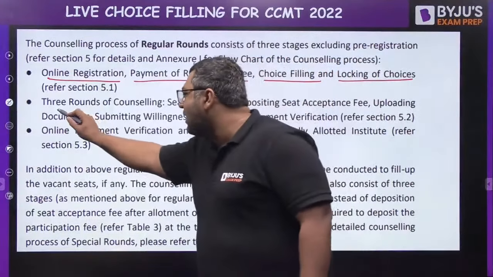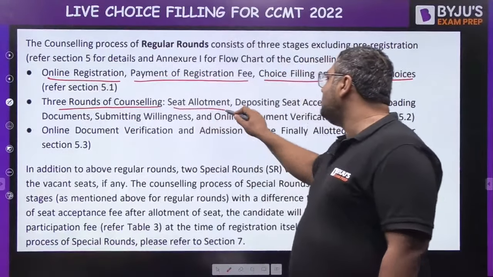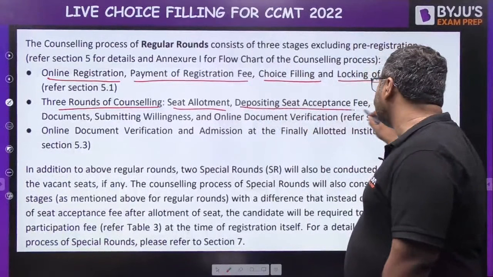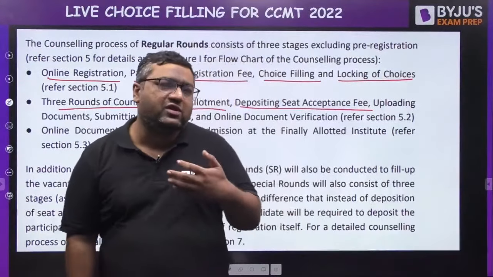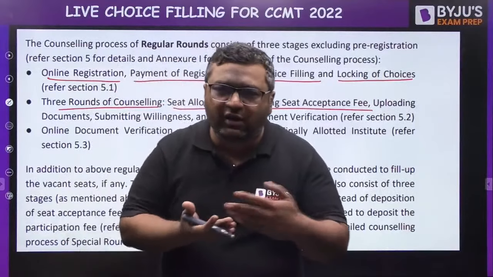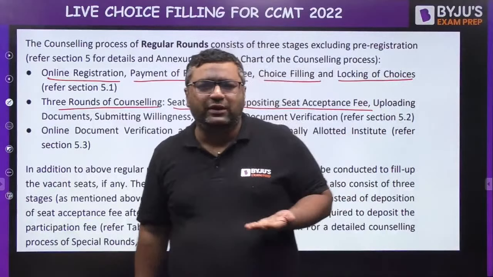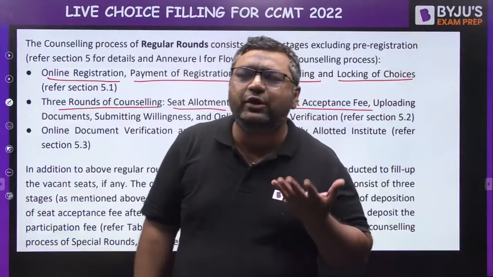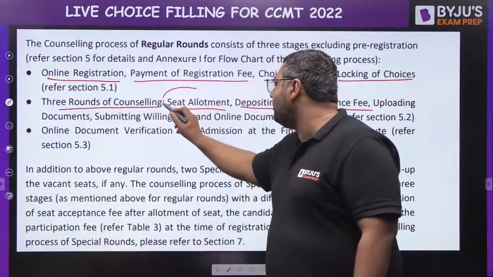So my dear, 3 rounds of normal counseling would be going on, in which there would be seat allotment and depositing of the seat acceptance fees. What is going to be the procedure when you go for the first round of counseling? You have already filled the choices. Based on the merit list, you will be allotted some seat. After that, if you are going to accept that seat, then my dear, you need to pay the seat allotment fees.